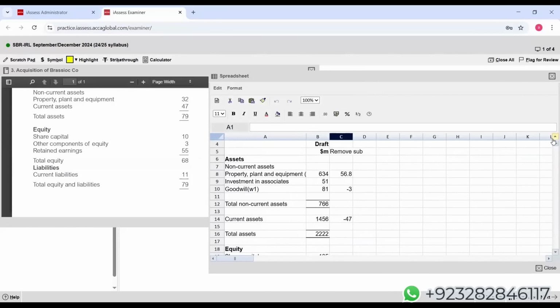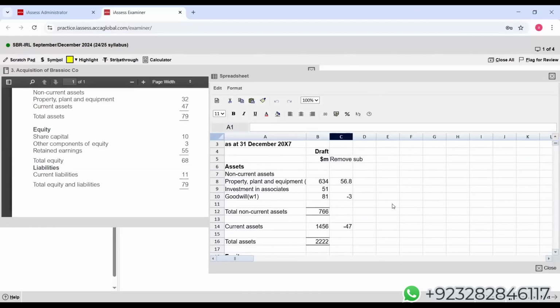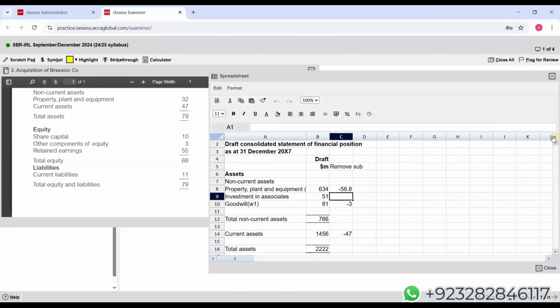Yes or no, please reply, students. We have taken all, this 56.5 has to be negative. Why? Because we are removing it.